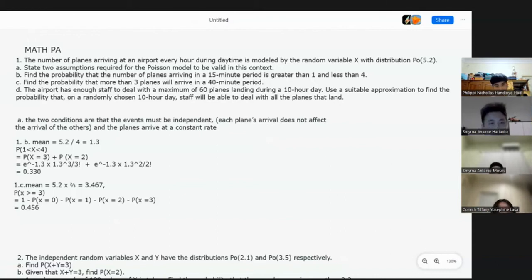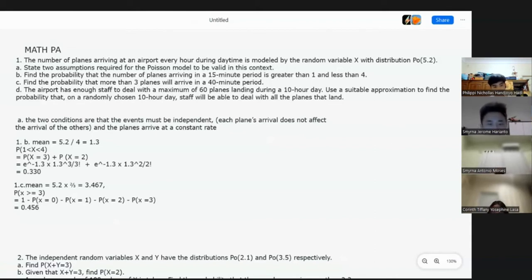Okay, so next we have number 1D. The airport has enough staff to deal with a maximum of 60 planes landing during a 10-hour day. Use a suitable approximation to find the probability that on a randomly chosen 10-hour day, staff will be able to deal with all the planes that land.